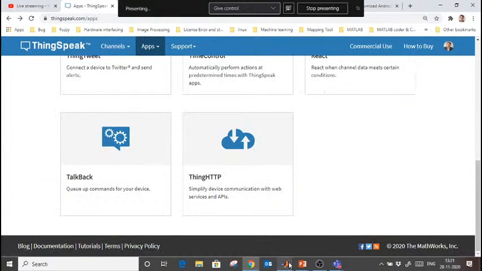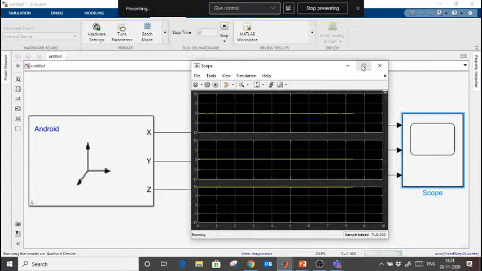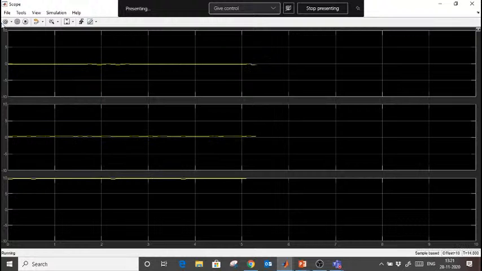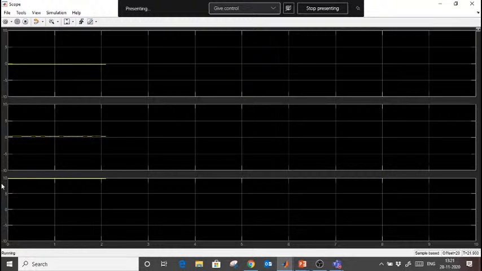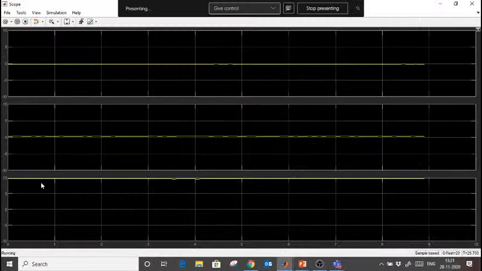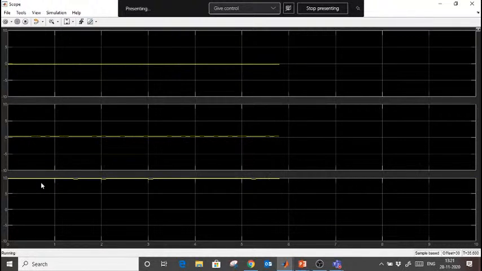Okay, let me check whether this model is done or not. So this model is running. Here you see the x-axis, y-axis, z-axis acceleration we are getting. I am not moving my mobile, so x-axis acceleration is 0, y is also 0, but still I am getting z-axis acceleration somewhere around 10. You see here, right? This yellow color which you see. Why? That is the gravitational acceleration, that is 9.8, which is vertically applied on my mobile.